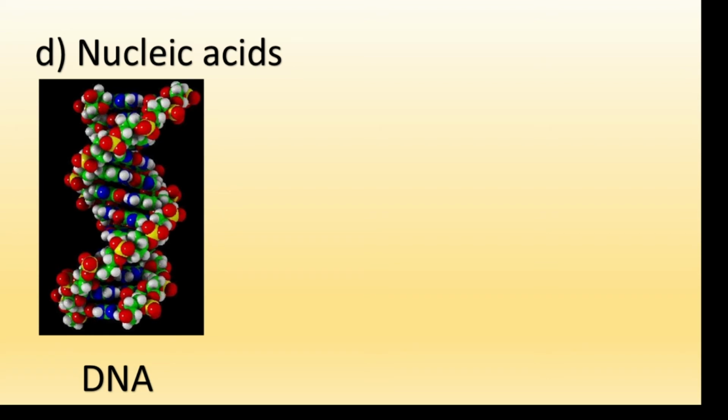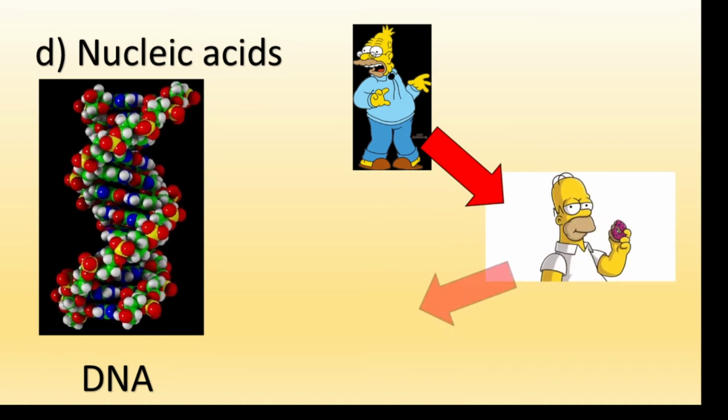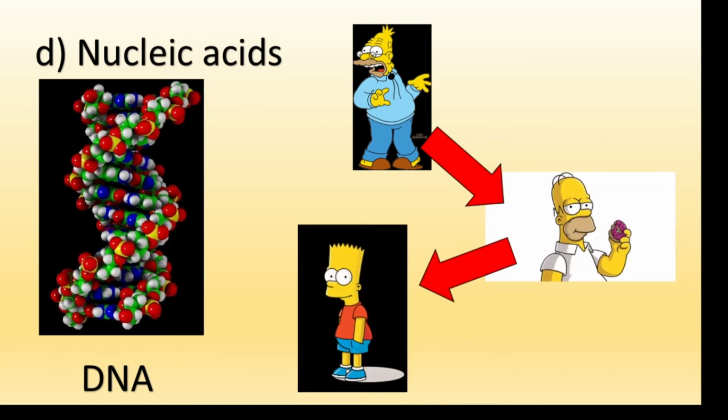The last kind of biomolecule studied in biochemistry are the nucleic acids, such as DNA. And as every one of you knows, this is the molecule responsible for carrying the hereditary characteristics in individuals, right? So, for example, here we have Abraham, Homer, and Bart. They share part of their DNA, right?